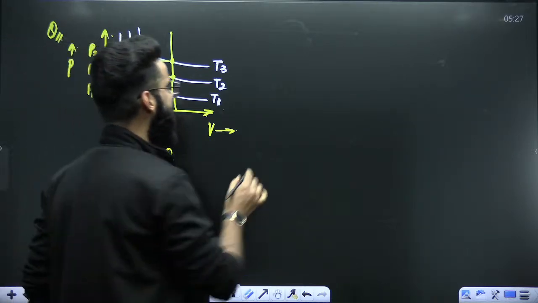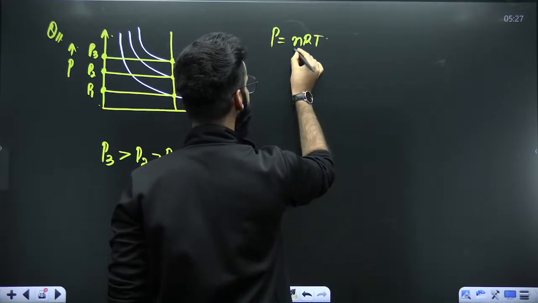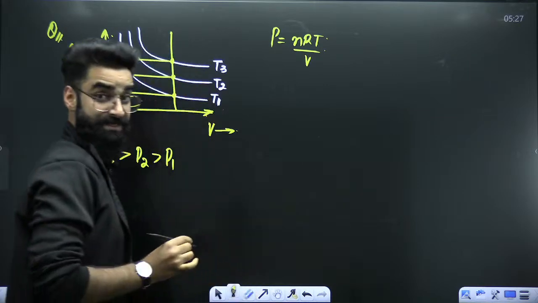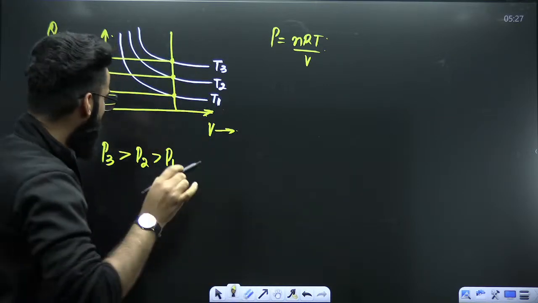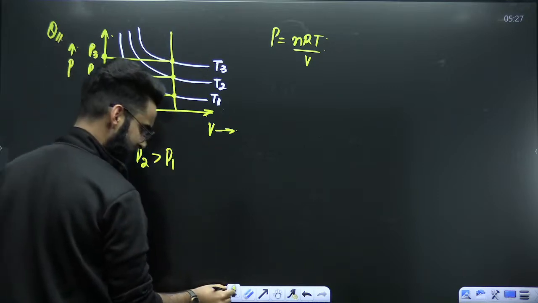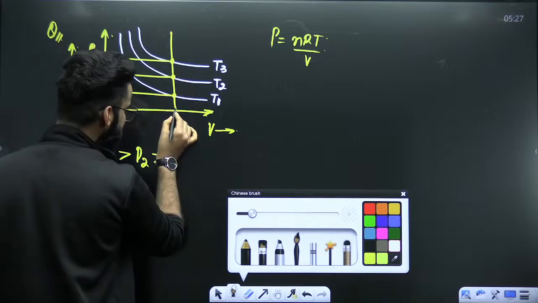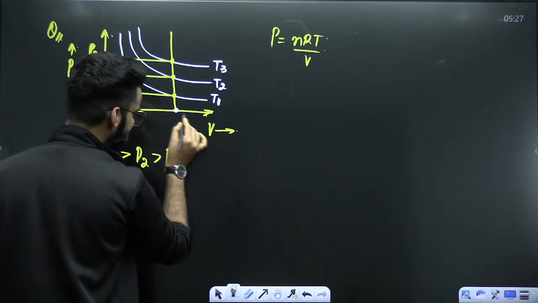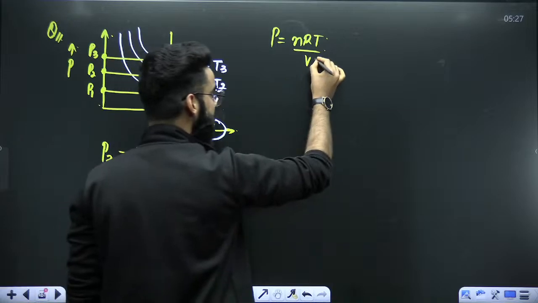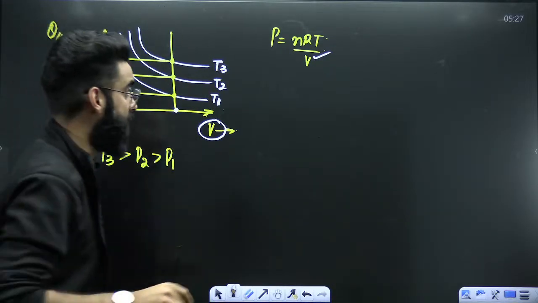Now, you must have studied the ideal gas equation. The ideal gas equation says P is equal to nRT divided by V. My dear students, since you have drawn a straight line parallel to the y-axis, that means you're keeping the x parameter constant. The x parameter here is volume. So by drawing the straight line, you're keeping the volume constant.